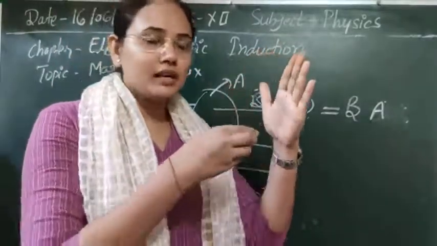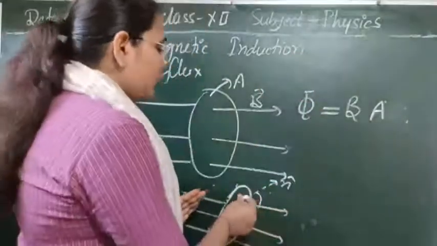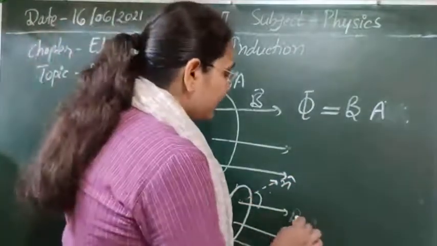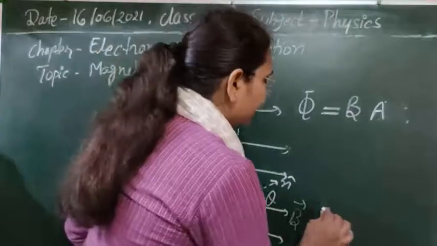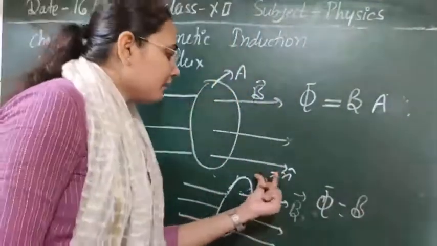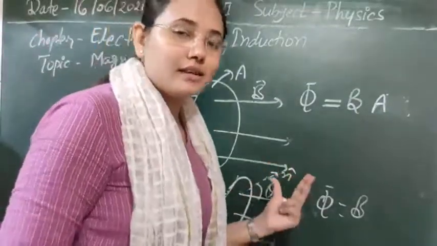So if you draw the direction of the area vector in this direction, and the magnetic field is making some angle theta to it, then the magnetic flux can be written in terms of B, as I have told you, the number of field lines crossing the surface normally.